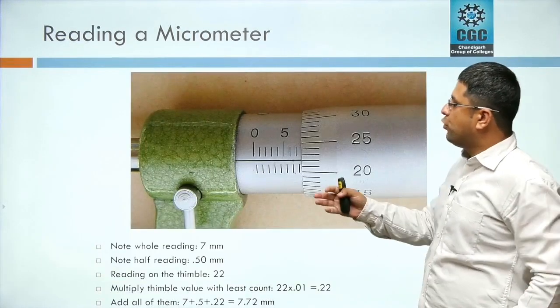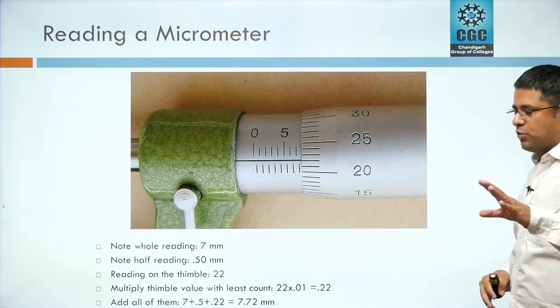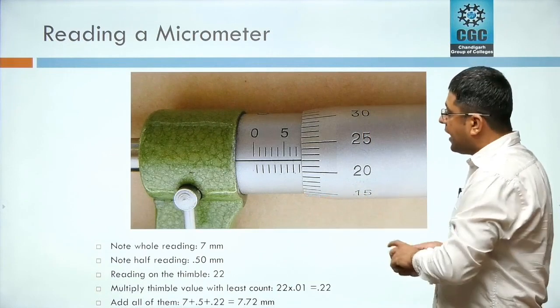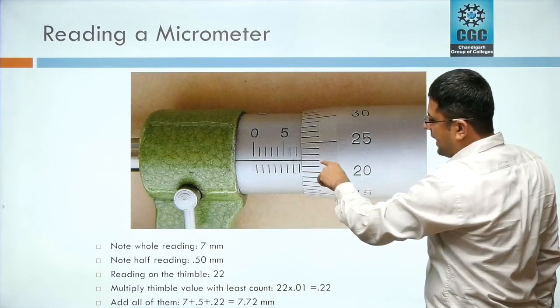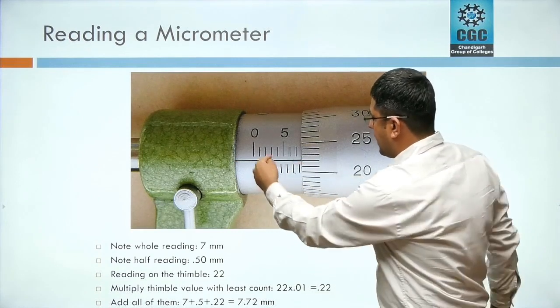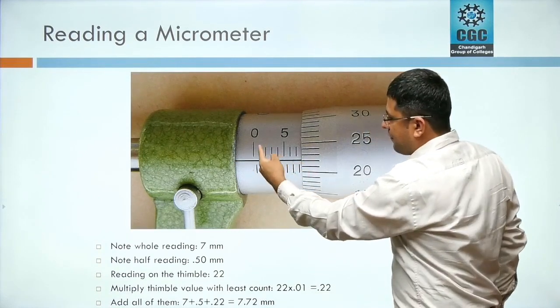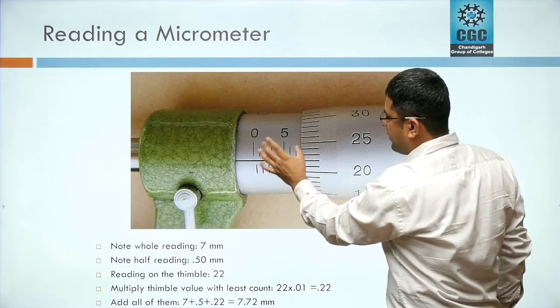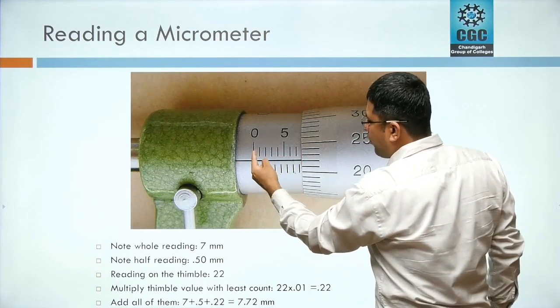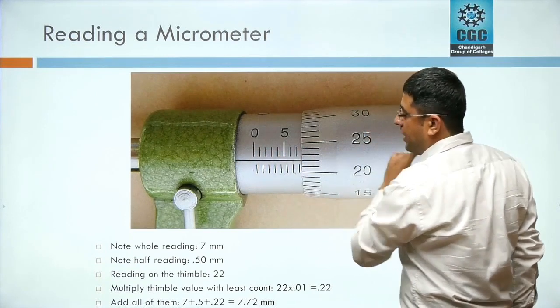Now, how to read a micrometer? This is quite tricky. Let me try to explain how this works. See, the line in the center that I told you about earlier is an indexing line. So there are readings above and below the indexing line. Here you can see 0, 1, 2, 3, 5. It's marked here 5. There are 0 to 5. There are 5 divisions. But this means 0.1, 0.2, 0.3, 0.4, and 0.5 mm.